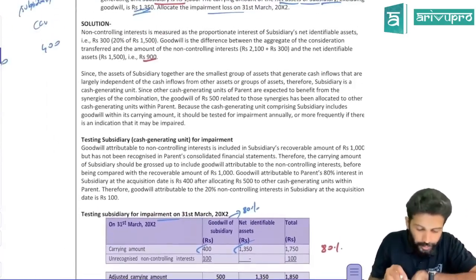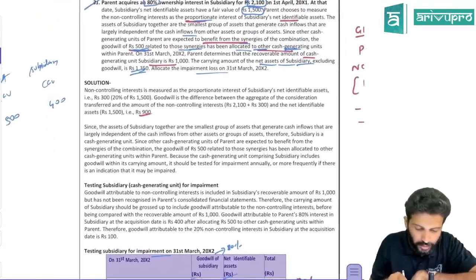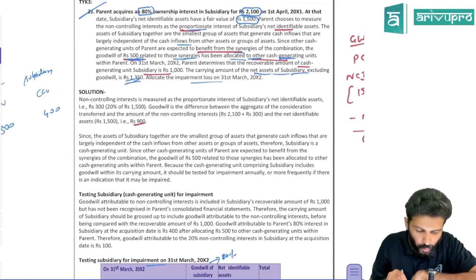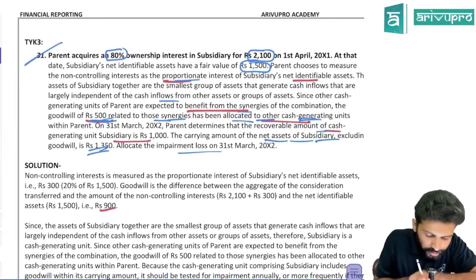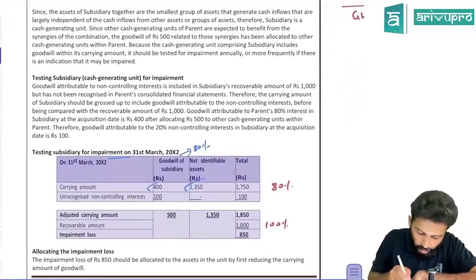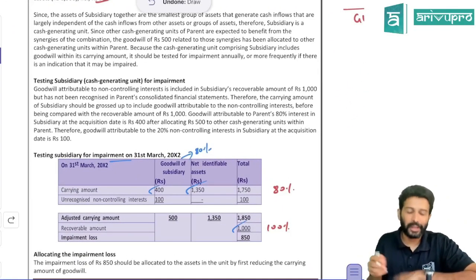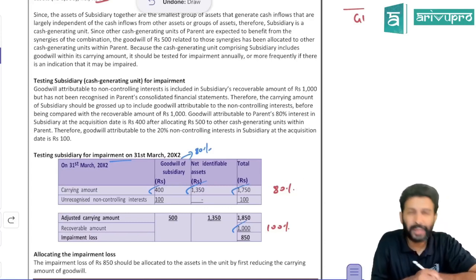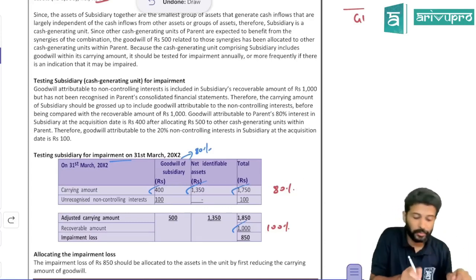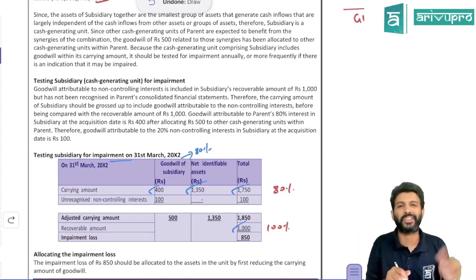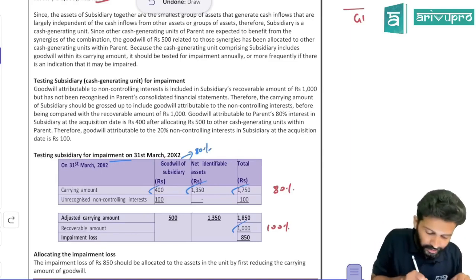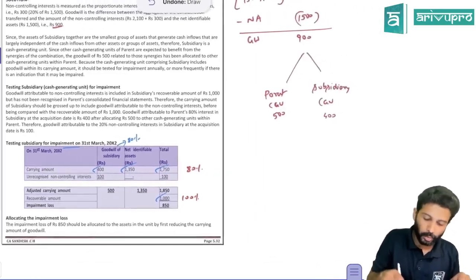How much is the recoverable amount? Somewhere they must have given it. Here: the parent determines the recoverable amount of the subsidiary CGU is 1000. So the recoverable amount is given as 1000, in the question. This 1000 is on which platform? The 100% platform. But the carrying amount of 1750 is on the 80% platform, because goodwill is not recognized in full. Goodwill is recognized only to the extent of 80%. Hence, for 80% it is 400, for 100% how much? If you prorate, you will get 500.